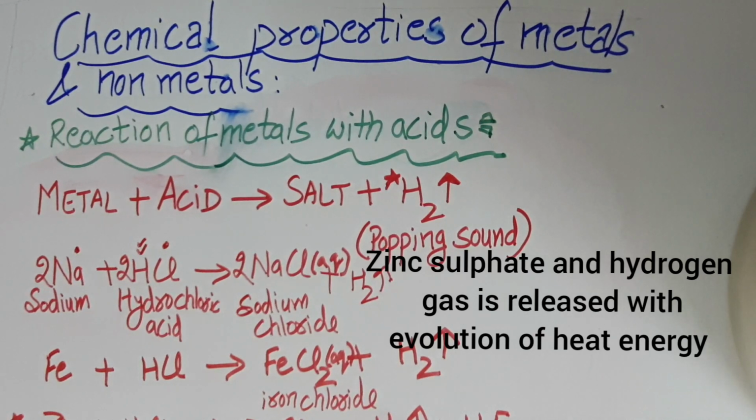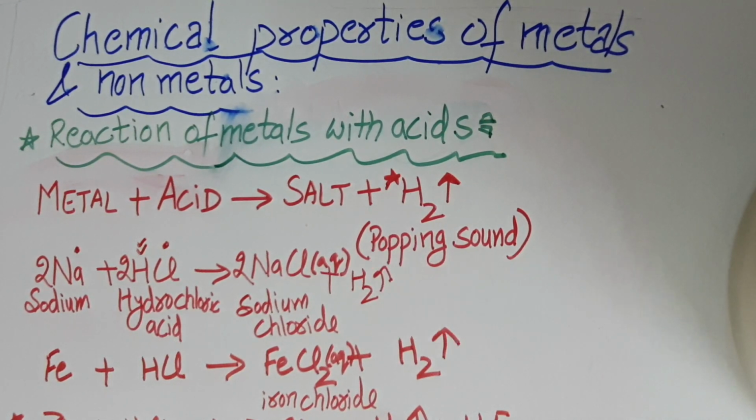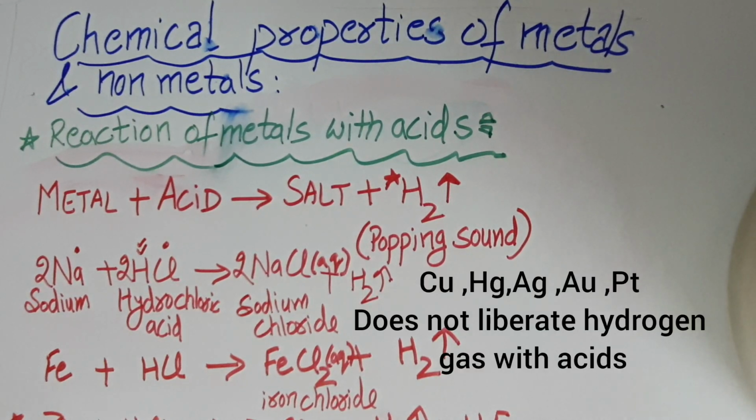Now we have to remember one very important thing: there are some metals which do not liberate hydrogen gas and do not form salt either. That means there will be no reaction of those metals with the acid. Those special examples are copper, mercury which is Hg, silver Ag, gold Au and platinum.